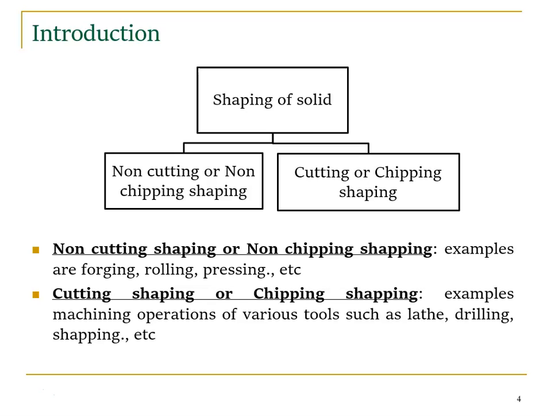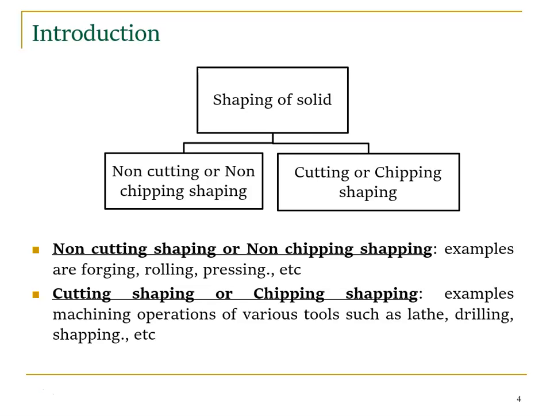Right. So we begin with introduction. Okay, shaping of solids. So generally there is a material, it may be the raw material. So raw material converted into the finished product is nothing but our manufacturing process or production process. Right, so the raw material I am going to bring into a finished product. So finished products you can say it's a shaping.